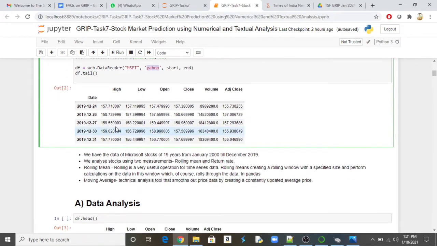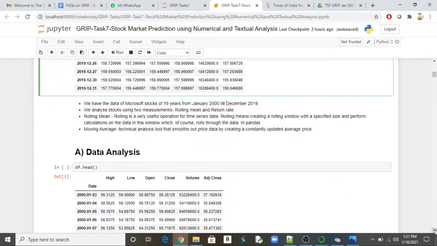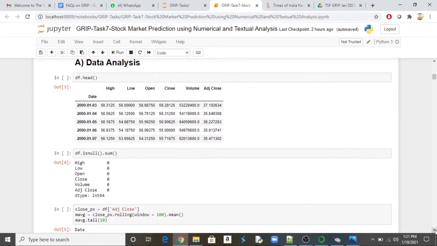If you look at this data, what you can see is that you have 5 columns: high, low, open, close, volume, adjust. The close and all that information. And then if you look at this, you can see that this is going to be time series data. Now we can do further analysis of the data.